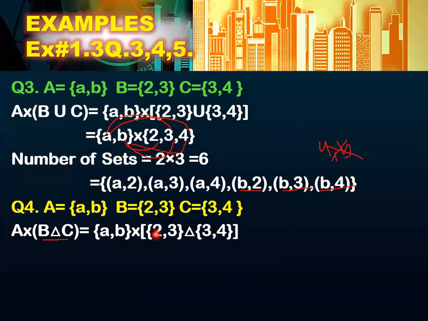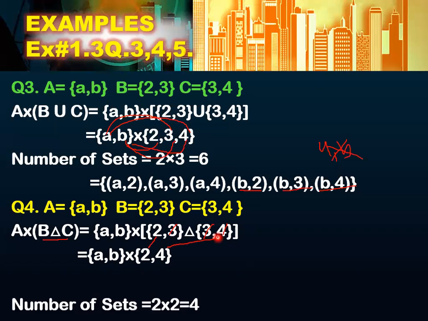Just suppose what you have, B is equals to 2, 3, symmetric 3, 4, or you can say delta. Okay. Now in symmetric, what you will do, you will write down only those elements which are in either B or in C, but those elements which are common, you are not going to write down. Just suppose this 3 is common, so you will not write down this 3. Okay, so what will be the answer for this? B symmetric C is 2 and 4. Okay, if you are going to find out the difference, so you will not write down this 4. In symmetric, you will write down the elements which are present in either set but not the common elements.